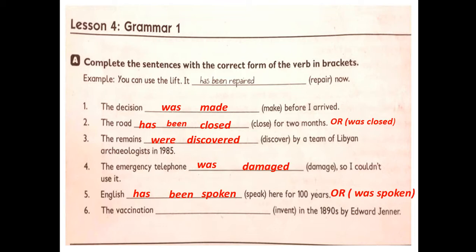Number six, the vaccination was invented in 1980 by Edward Jenner. Be careful with number six. Be careful with the verb in the passive, and be careful with the names, okay?